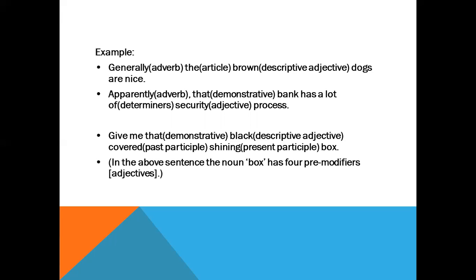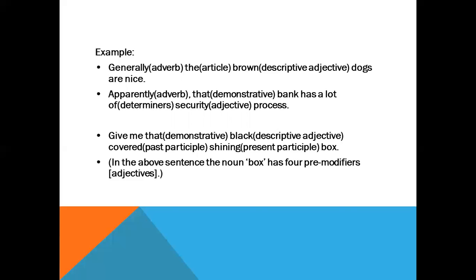Next, if you say, give me that black covered shining box. Here, that is the demonstrative, black is descriptive adjective, covered is past participle, which is also working as adjective, shining is present participle, this is also working as adjective.